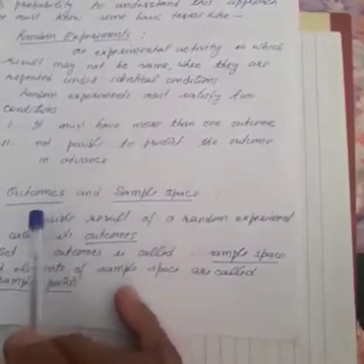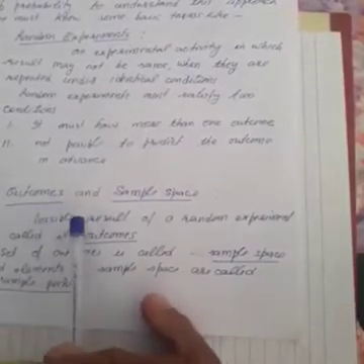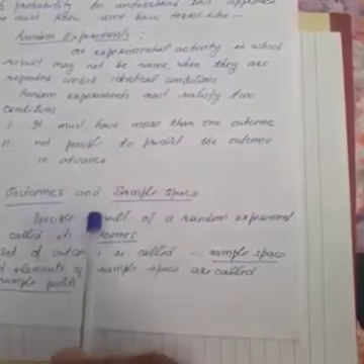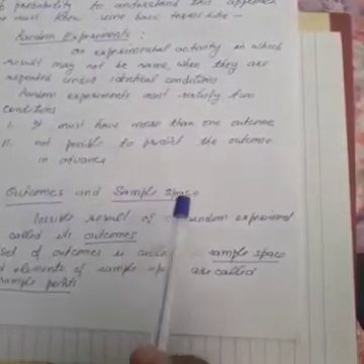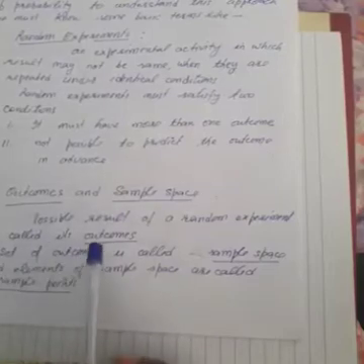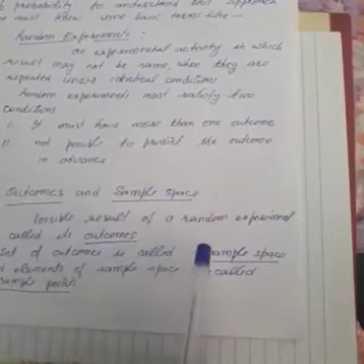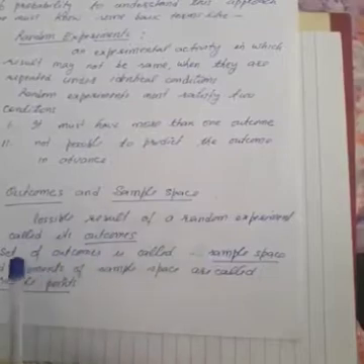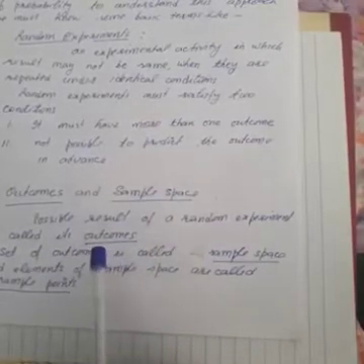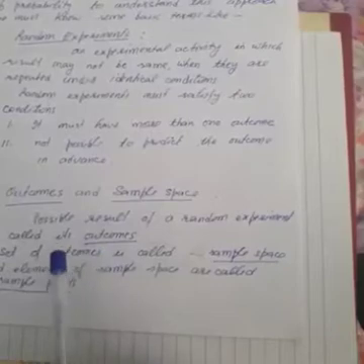Now second is outcomes. It is also called sample space. Outcomes and sample space. The possible results of a random experiment are called outcomes. Possible results, it means you can consider a random experiment, toss a coin.